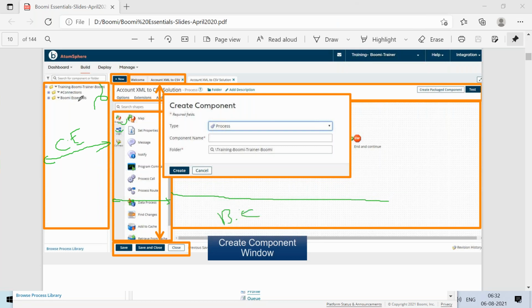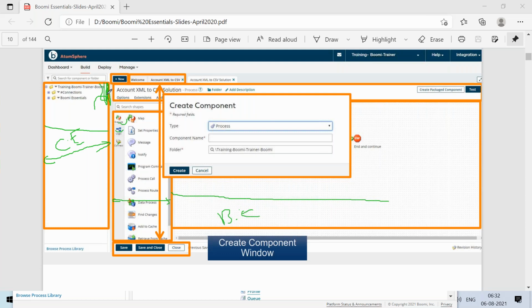Now the best practice is, on the component explorer, you need to arrange the folders. In Boomi, whatever connections you create are reusable. Let's say, for example, the Salesforce connection you have created.